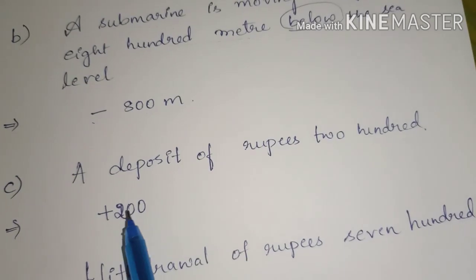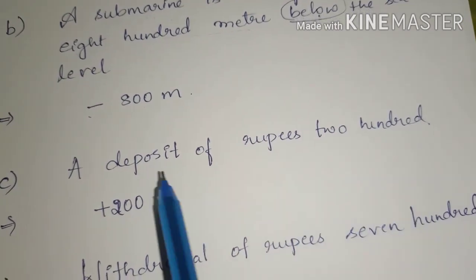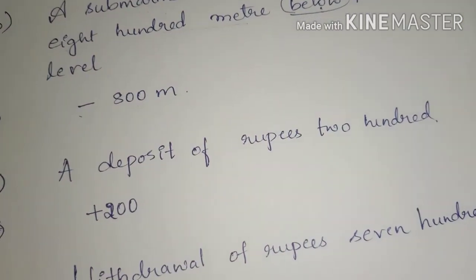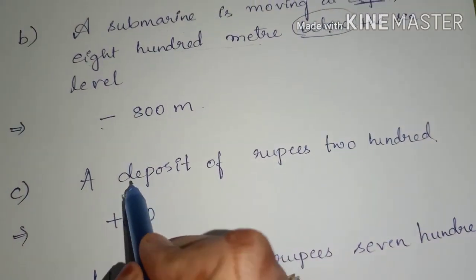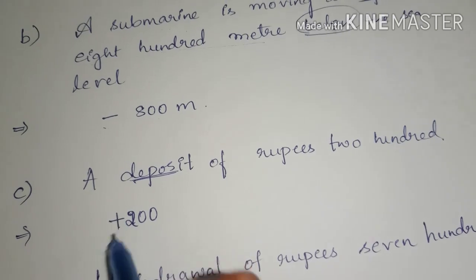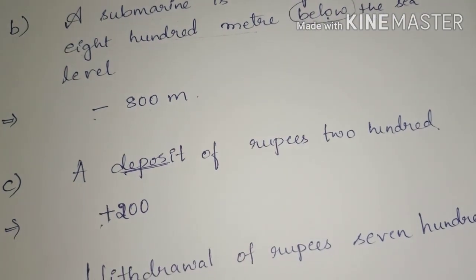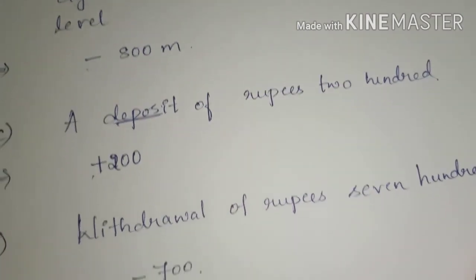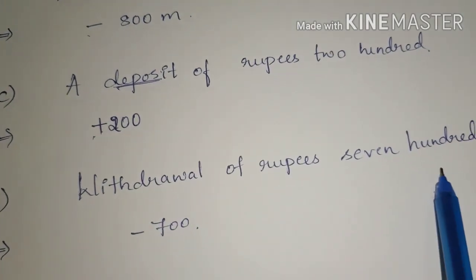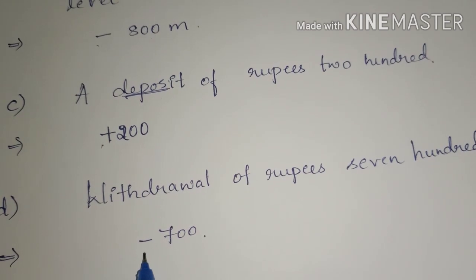Next, a deposit of rupees 200. Deposit means you are adding money to the bank account. So deposit represents plus. Okay. Plus 200. Opposite of deposit is withdrawal. So withdrawal of rupees 700 is minus 700.